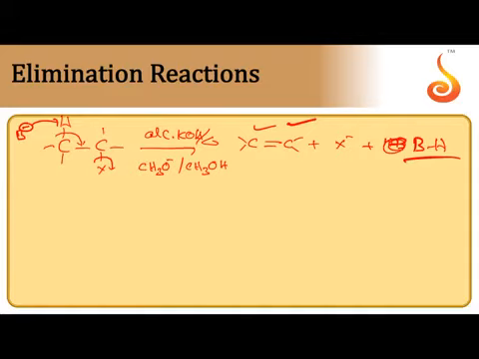Now, based on the type of hydrogens, if two types of hydrogens are there, we can get two types of alkenes: CH3, CH2, CHCl, CH3. Let us take 2-chlorobutane.